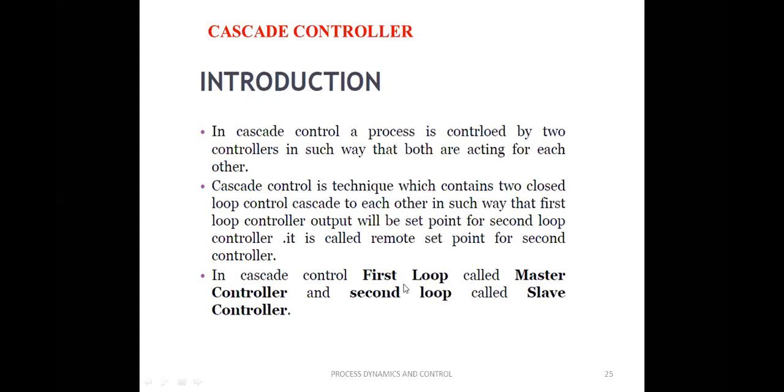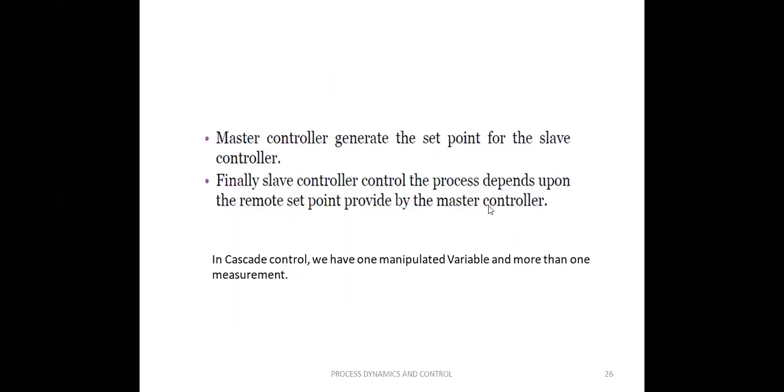In this cascade controller, the process is controlled by two controllers, which are connected to each other in a cascade manner. Cascade control is a technique which contains two closed loops cascaded to each other in such a way that the first loop provides the set point for the second loop. Here we have the two loops called the primary loop and secondary loop. In the primary loop, we have the primary controller or master controller. In the secondary loop, we have the secondary controller or slave controller.